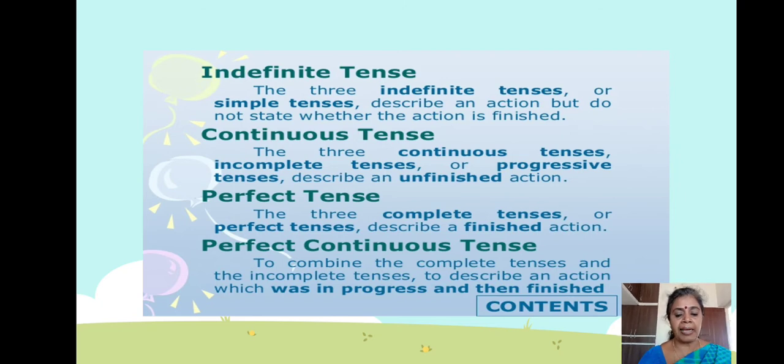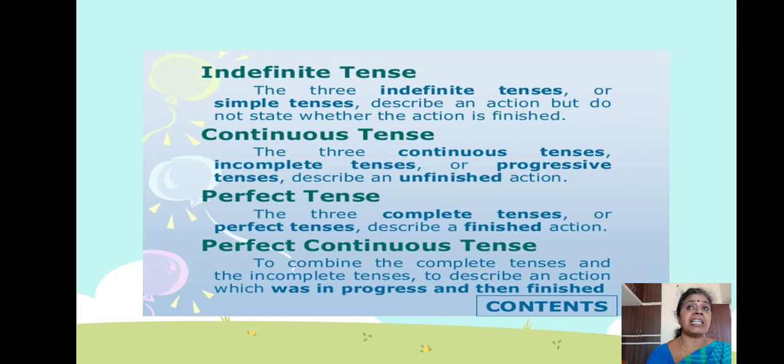Action is started and it won't tell if it is finished or not. Okay. Next, what is the first one? Indefinite tense or simple tense. Second is continuous tense. Third is perfect tense. Fourth is perfect continuous tense.